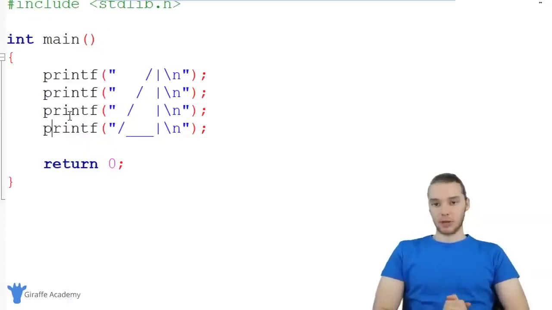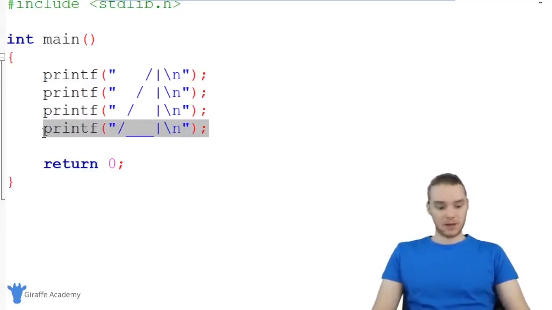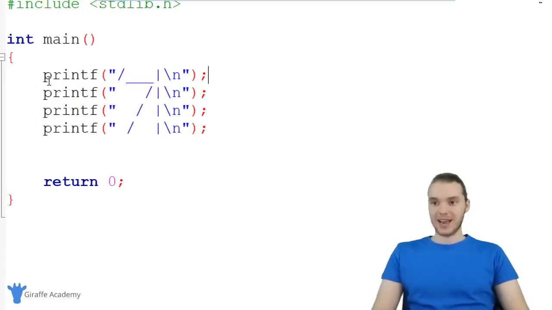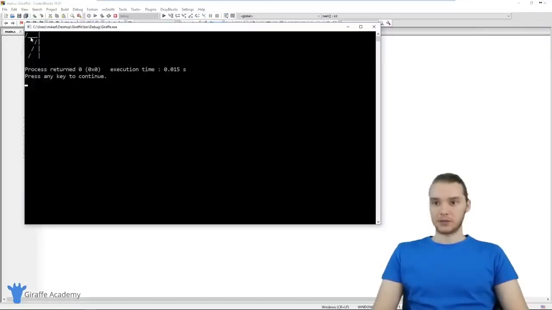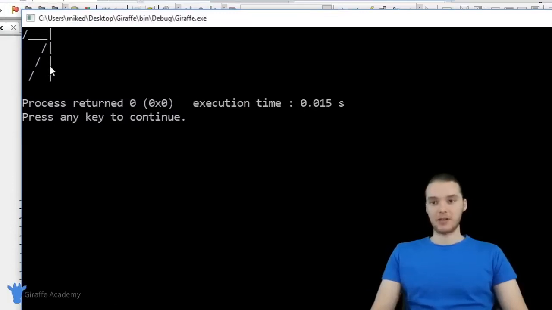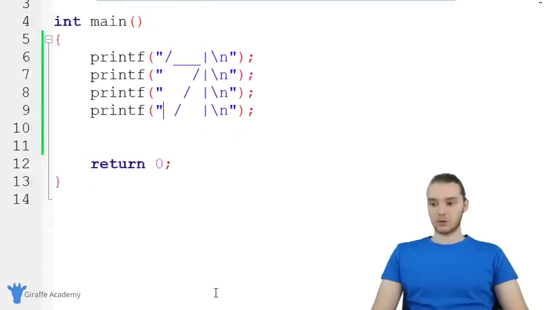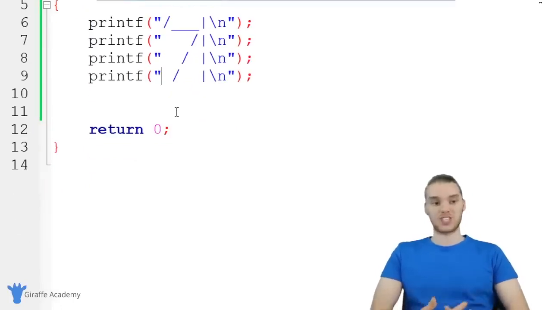And one thing I really want to stress is that order matters. So if I took this instruction and I placed it up here as the first instruction, now this is going to get printed out first. So when I run my program, you'll see that we're printing out this kind of funky looking shape. And that's because we changed up the order of the instructions, so the computer changed the order in which it executed those instructions. And you'll notice here, again, we're using this semicolon after each line of code.